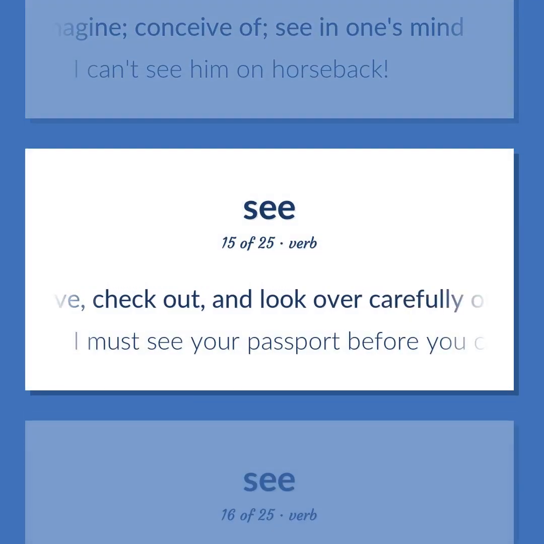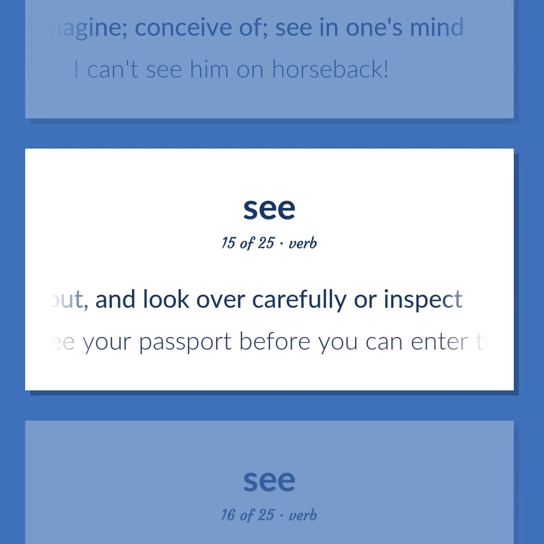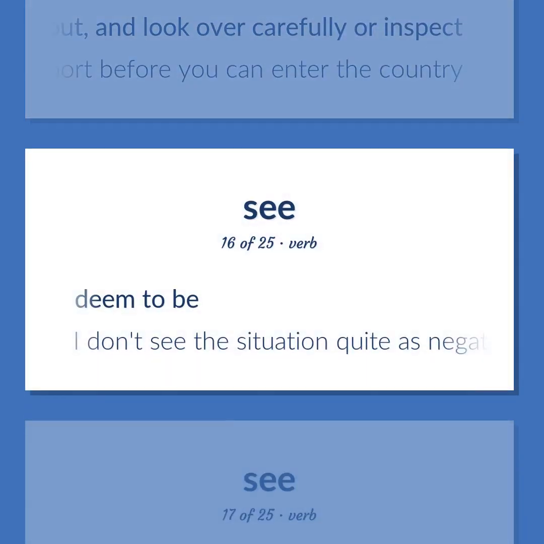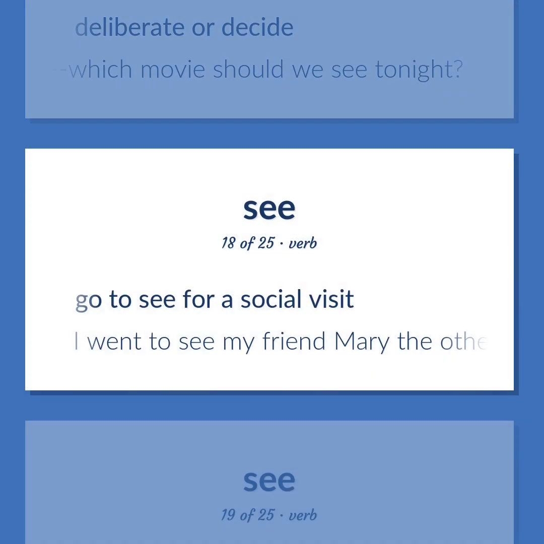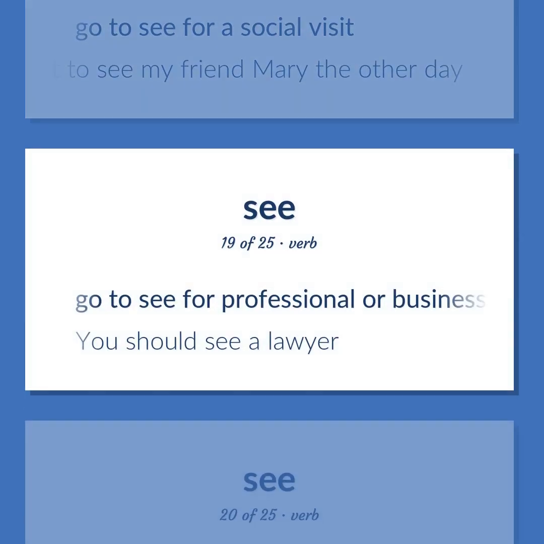Observe, check out, and look over carefully or inspect. I must see your passport before you can enter the country. Deem to be. I don't see the situation quite as negatively as you do. Deliberate or decide. Let's see, which movie should we see tonight? Go to see for a social visit. I went to see my friend Mary the other day. Go to see for professional or business reasons. You should see a lawyer.